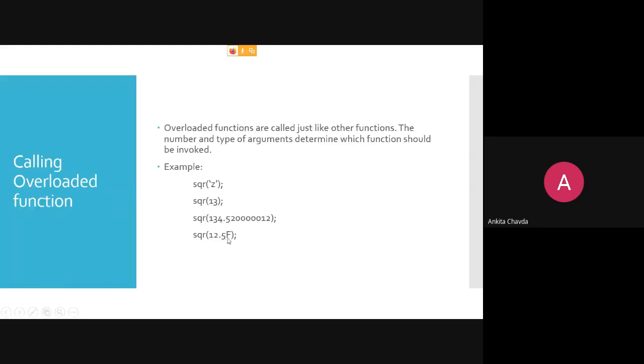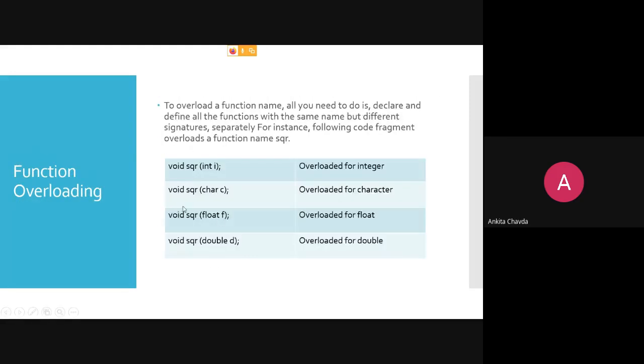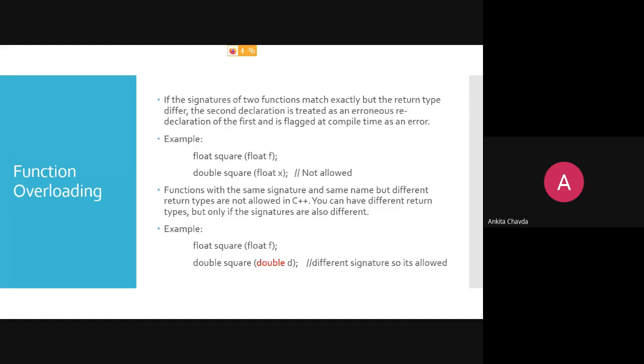And the last, that is 12.5f. This f denotes float, right? So we can differentiate between double and float. Otherwise by default it will take double, right? But if you want to consider it as a float, then you have to write f. So it will be considered as a float, and this function will be called. Getting this, how to call a function?